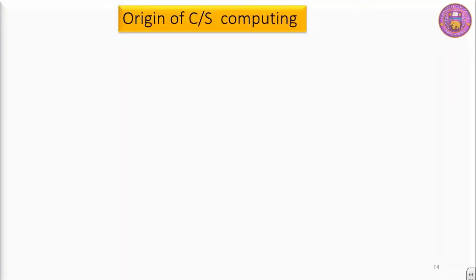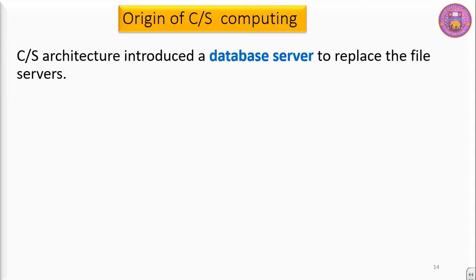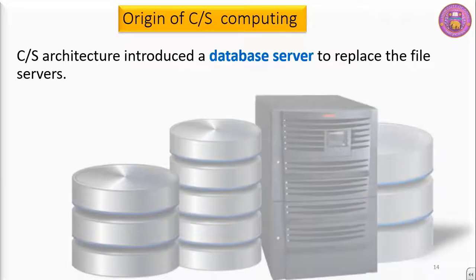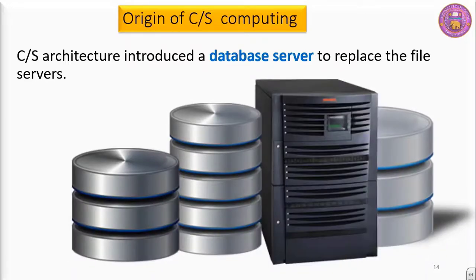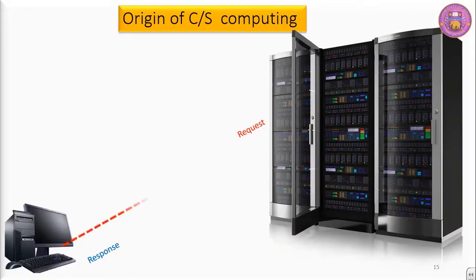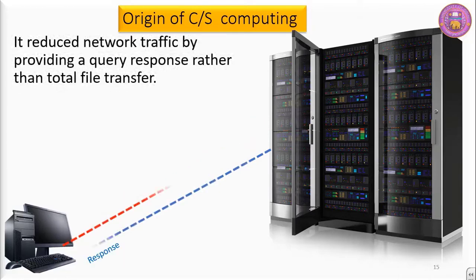Origin of client-server computing. Client-server architecture introduced a database server to replace the file servers. The client computer will make a request to the server and the server fulfills that request of the client computer. It reduced network traffic by providing a query response rather than total file transfer, as it was in the case of traditional file architecture.